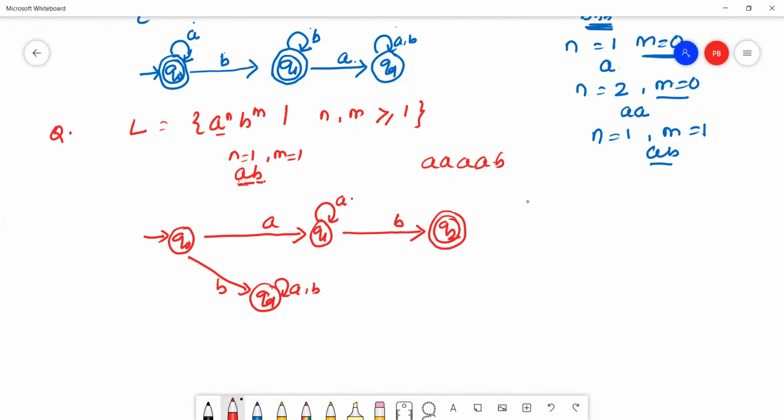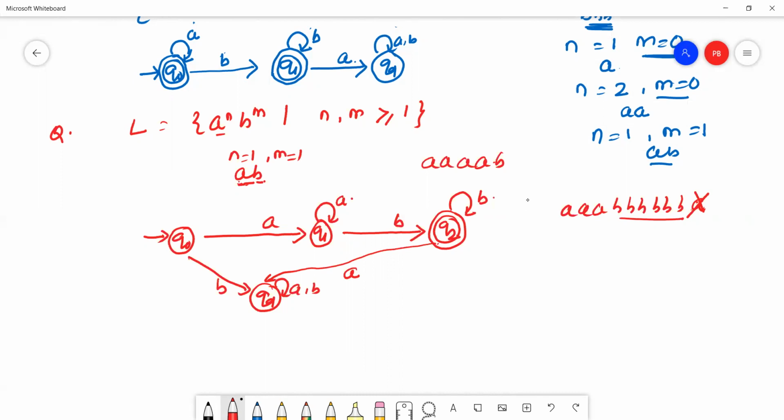There are also many b's that will come, so b is a self loop. After b, no a will start. If a starts, that will go to the dead state.